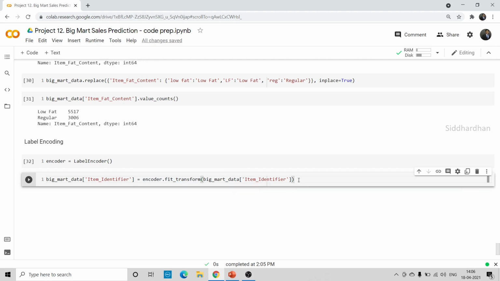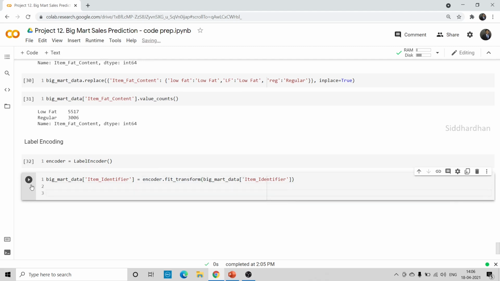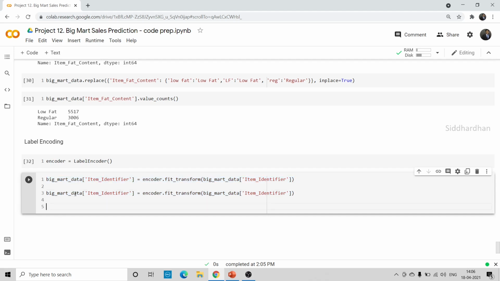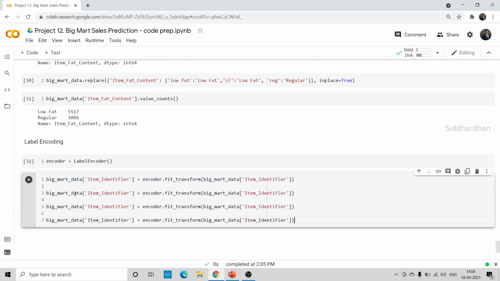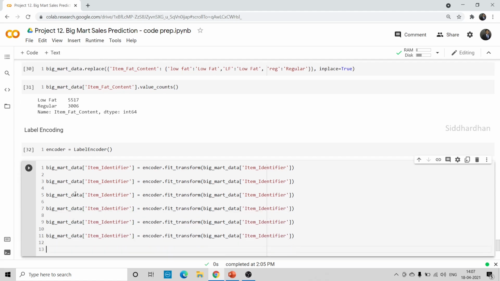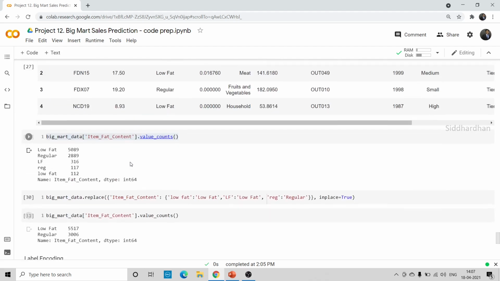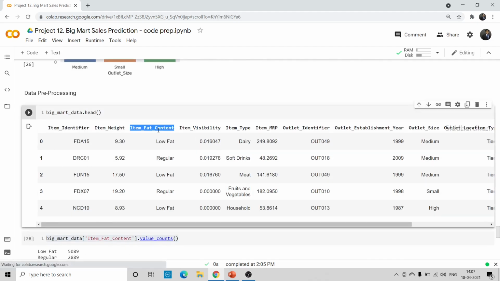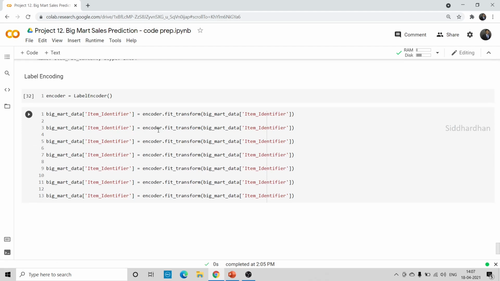Okay, so now what we are going to do is do the same for all the other categorical columns, all the other 7 categorical columns. Okay, so I'll just copy this. This is for the second column, this is for third, fourth, fifth, sixth, and finally 7. So totally we have 7 columns, right? So the second one is for this item fat content, which has low fat and regular.